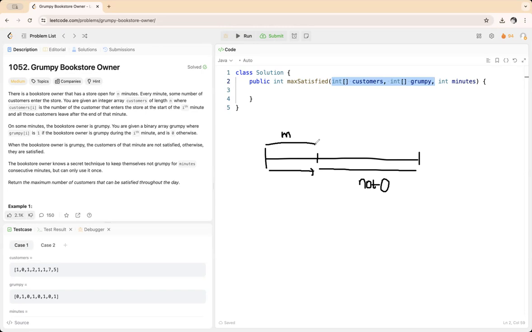Now what we'll do is slide this window from here till the last point. Okay, so gradually we'll slide from here. We will go to the next m slots. And then from here, we will go to the next m slots. From here, we will go to the next m slots.